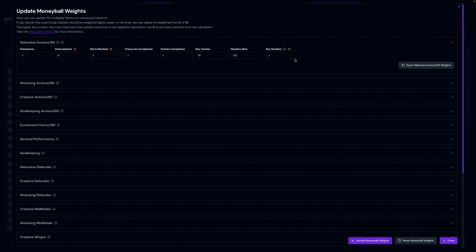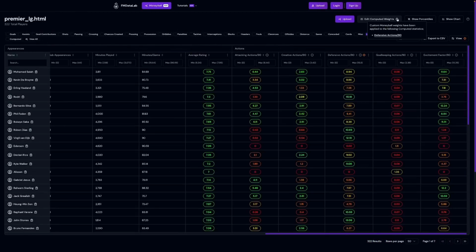If you updated another stat weight, again that warning icon appears and informs you of what the default stat weight was. You can also find the same warning icon on the Edit Computed Weights button to notify you which computed stat weights have been updated. You can also find the same warning icon in the table on the computed stat column to notify you of which stat weights have been updated within that stat.